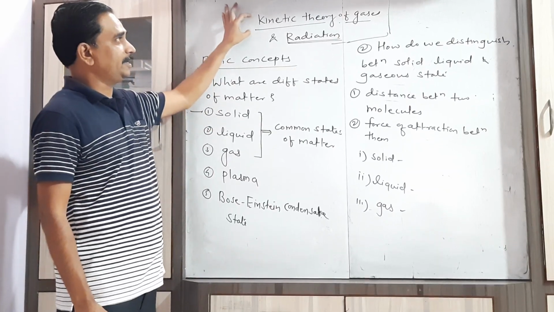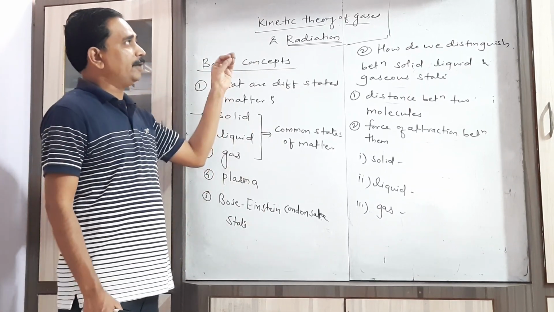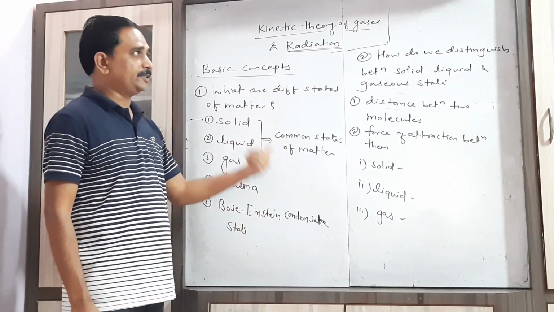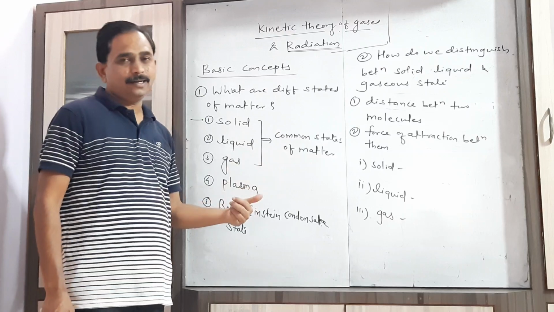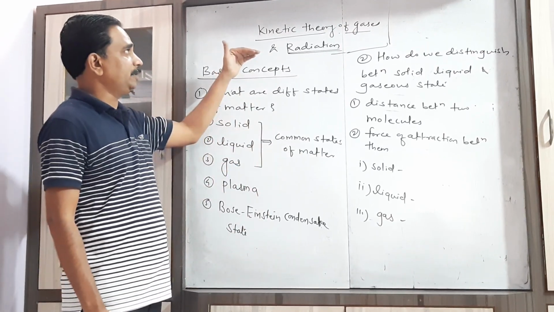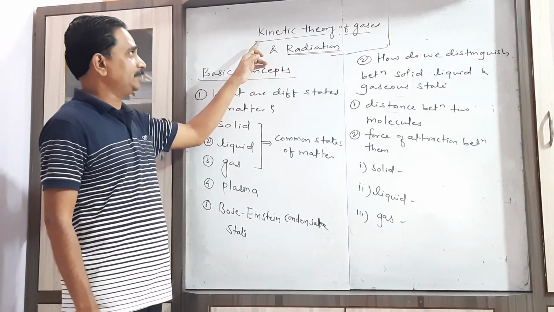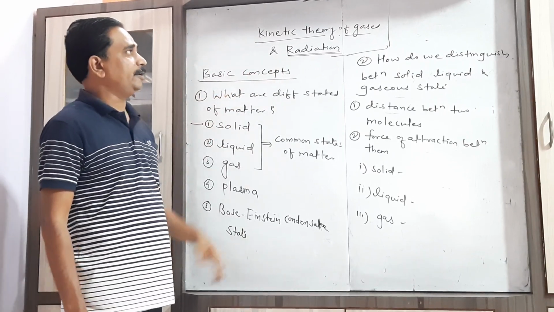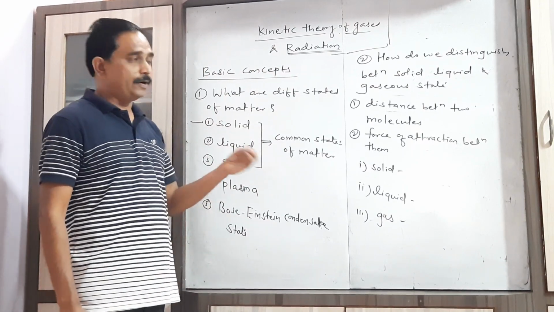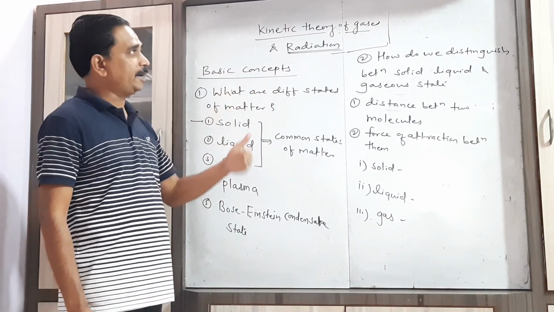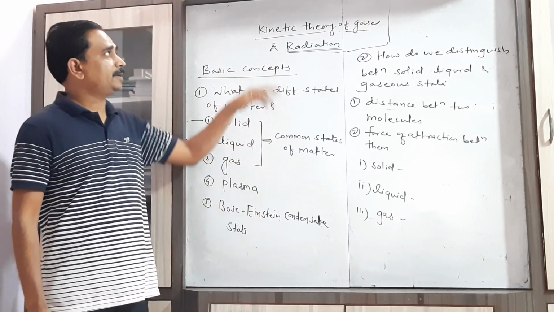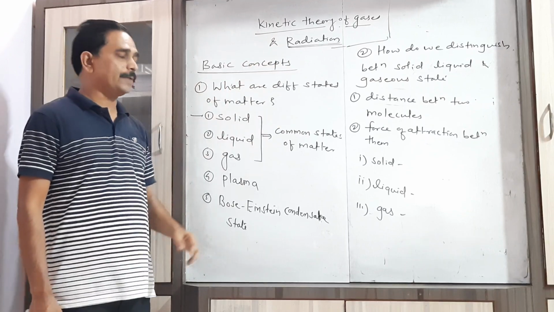In the first part, that is kinetic theory of gases, we have to study the properties of the gases only. In the second chapter we had seen the properties of liquid. In this chapter we have to study the properties of gases under the head of kinetic theory of gases. And in the next part, that is in the radiation part, we have to study how the heat flows. Now let us concentrate on the first part, that is the kinetic theory of gases.